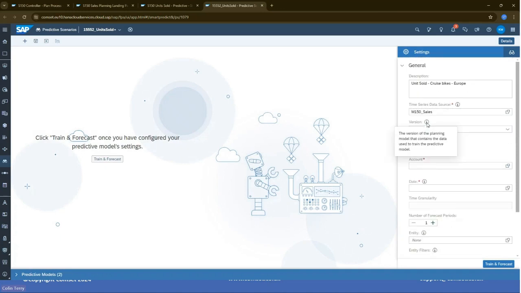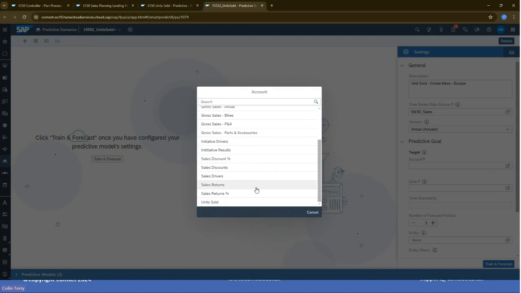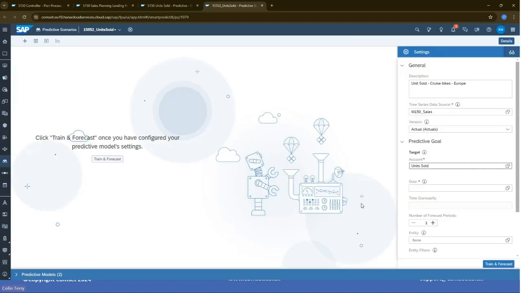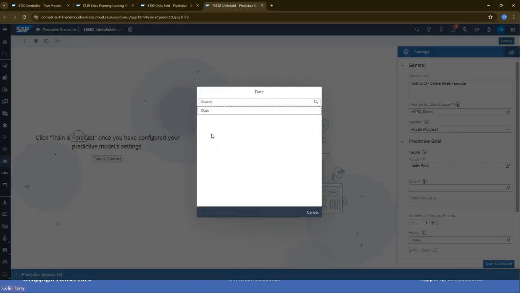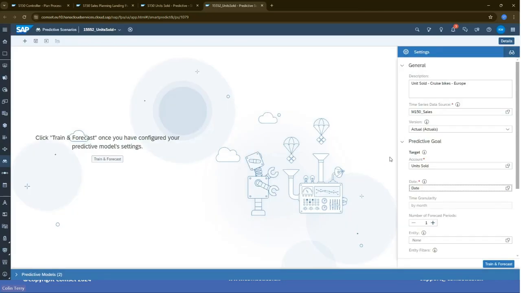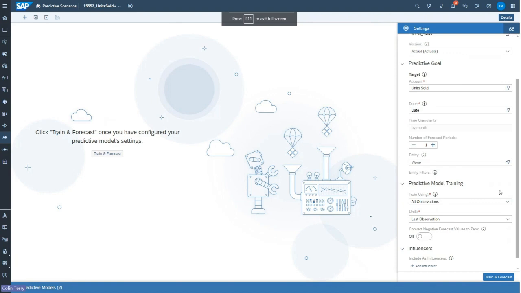So if I click on I can see what it's after. So this is the version of the planning that contains actuals. So we'll leave it as that. Target is the measure or account that we want to forecast. So in this case, it's units sold. So I can click here, get the list of measures in my model and select units sold. Select the date dimension. We've only got one, so that's easy enough. And this date dimension is at a month level. And we want to forecast 5 quarters ahead. So we want to forecast 15 months.